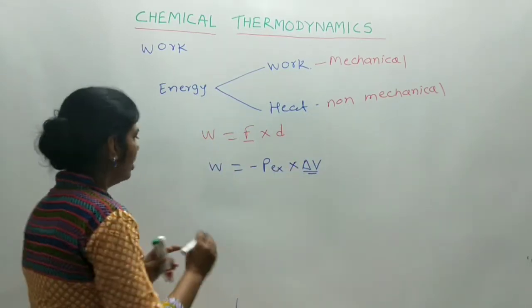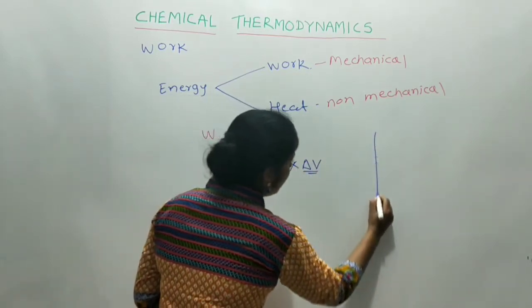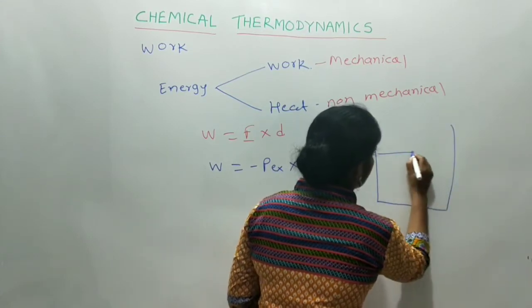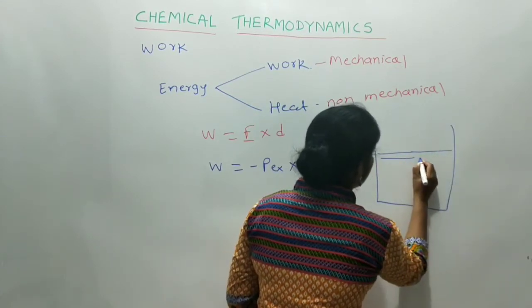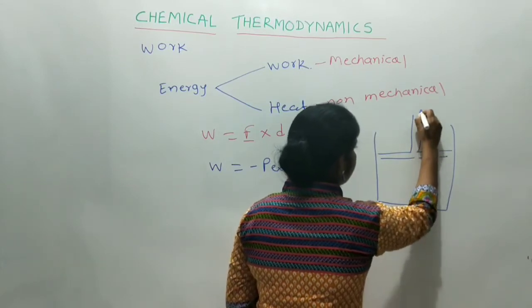Pex is the external pressure which is applied on the surface of the piston, which is fitted in the cylinder.